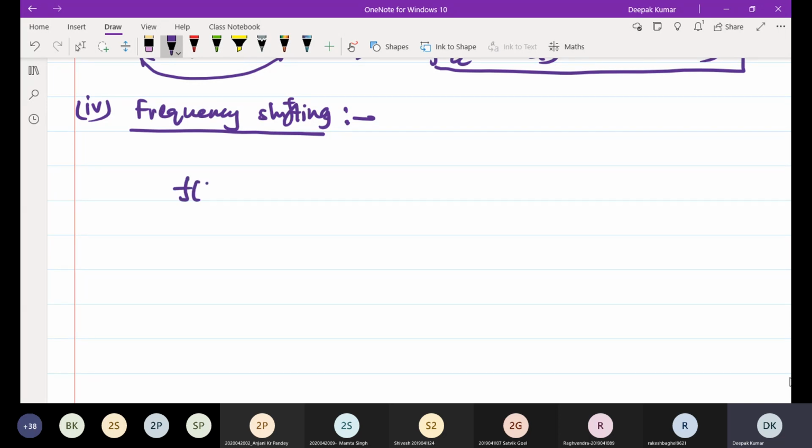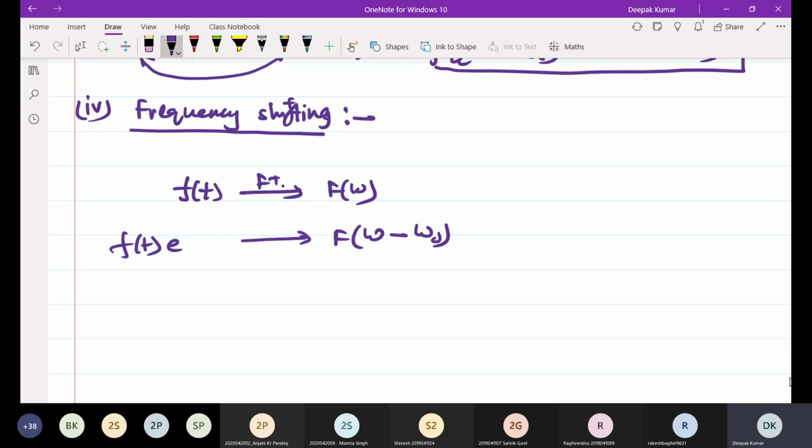See, if f of t has a Fourier transform F of omega, then a shift in frequency, omega plus omega naught, will change the phase in the time domain.